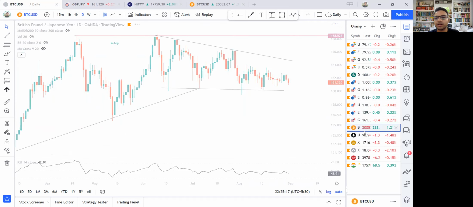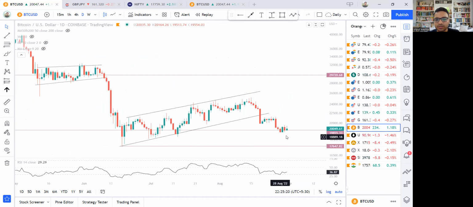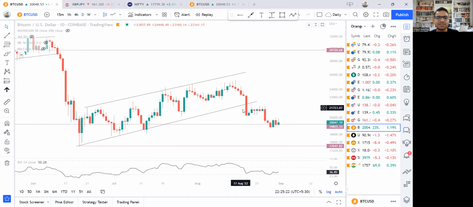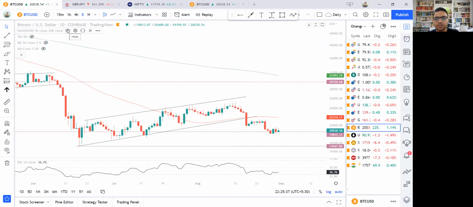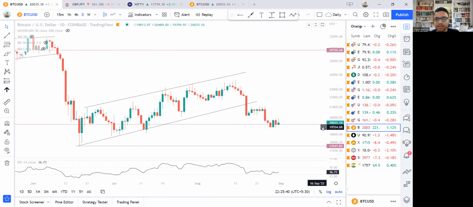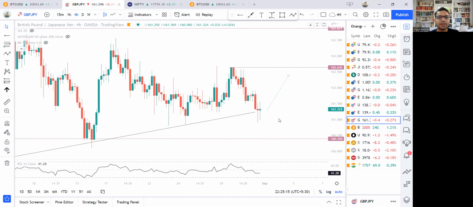Let's take a look at Bitcoin. So Bitcoin, the bearish thesis still remains. The price fell sharply on 26th August, has been doing a bit of consolidation, but it looks like it's just a consolidation. The way this was a consolidation for 5-7 days, this could also be a similar consolidation, and the price falls further. So far the bearish thesis remains. The price is taking good support at 20,000. So there is a good amount of buying happening at 20,000.